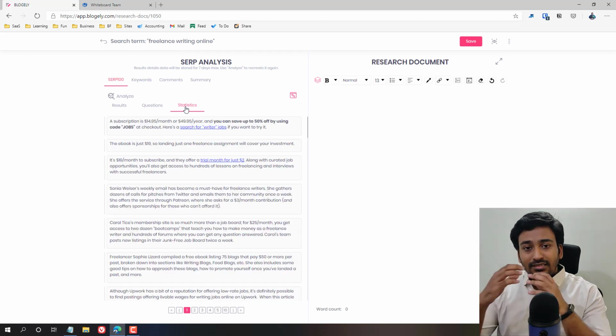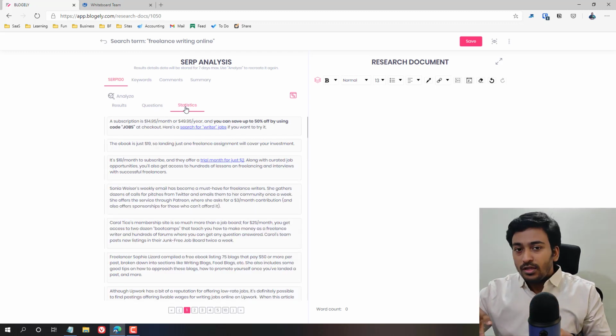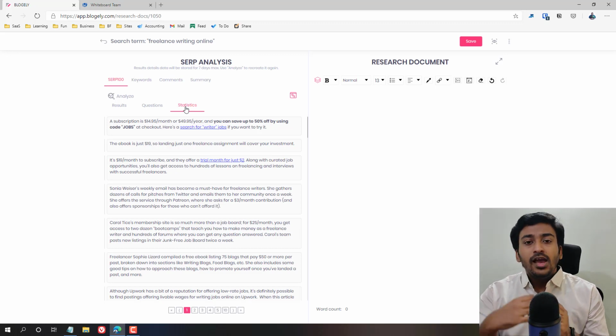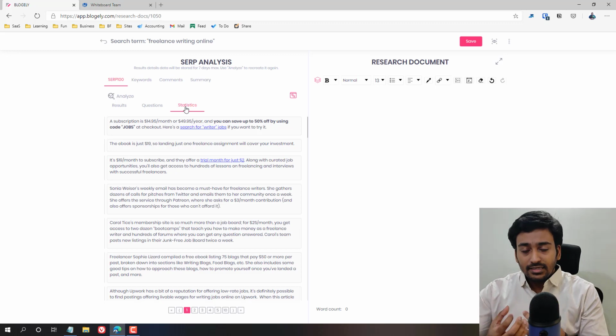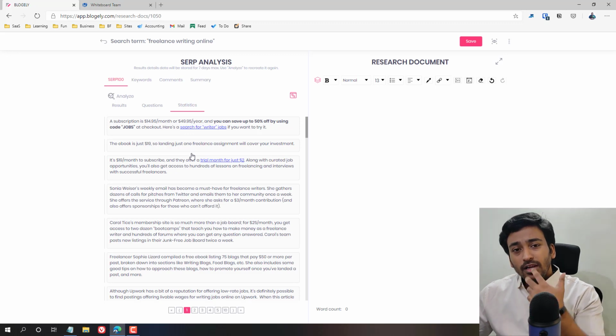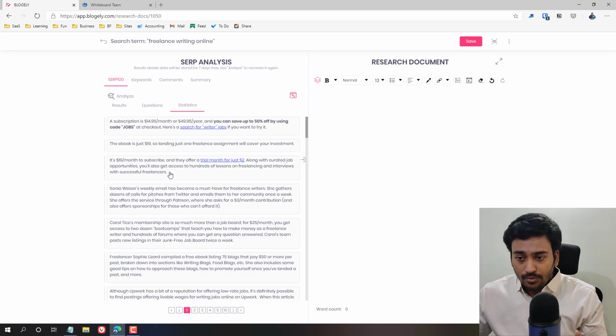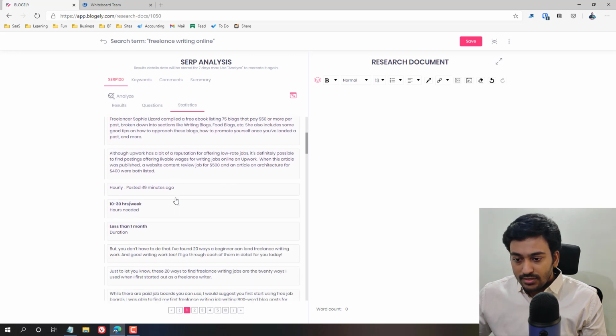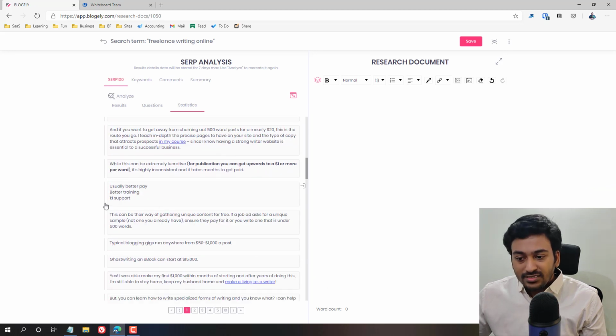And statistics is where this model is not perfect. What it does is try to find any numbers or percentages within the web page which is trying to rank, and identify those as statistics. Some of them can be valid, some of them do not make sense. For example, I want to insert some kind of statistics inside the article I'm writing. In this case, I can try to look if there is anything. For example, this is useless. Let's see. This is useless. Let's see if there's anything important. Basically, it's trying to find numbers or percentages or something like this.